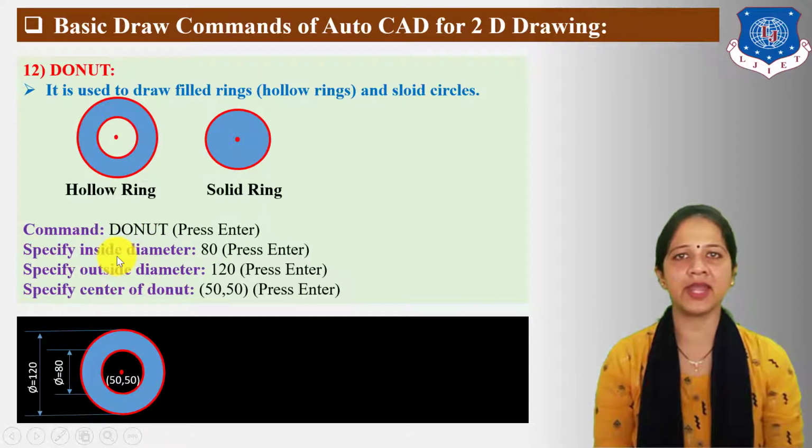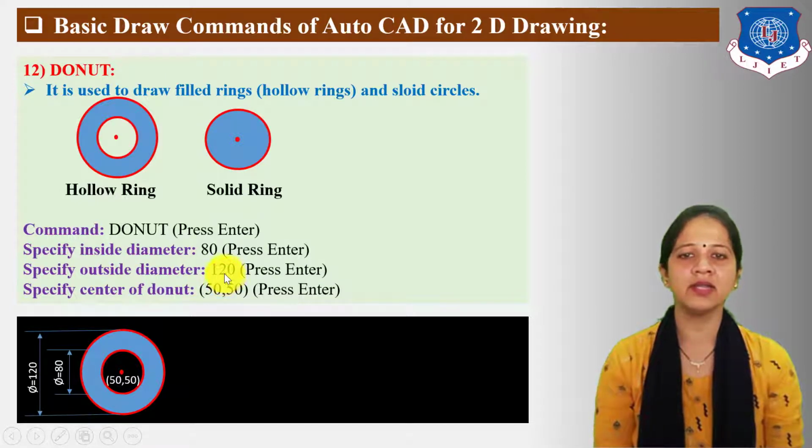The next statement displayed on the command bar is specify inside diameter. Here I have taken 80 units for the inside diameter, then press enter. Next is specify outside diameter. Here I have taken 120 units for the outside diameter, then press enter. Specify center of donut. Here I have taken 50 units for the center of the donut, then press enter.